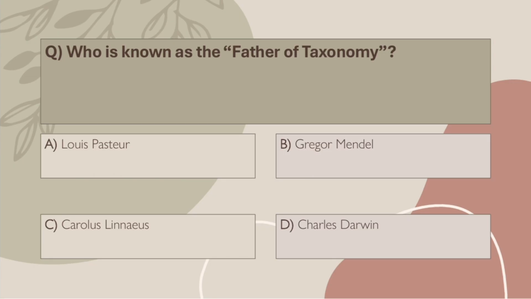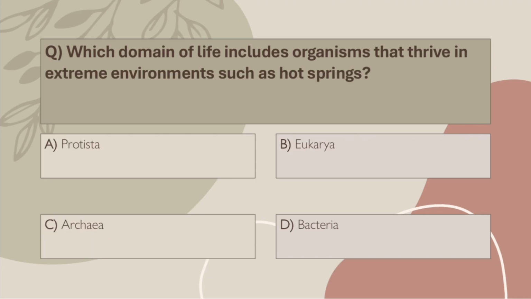Q18. Who is known as the father of taxonomy? A. Louis Pasteur. B. Gregor Mendel. C. Carolus Linnaeus. D. Charles Darwin. Correct answer, C. Carolus Linnaeus. He gave us binomial nomenclature, a huge milestone in biological classification.